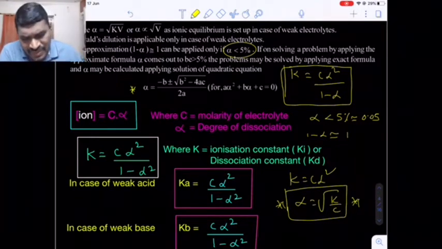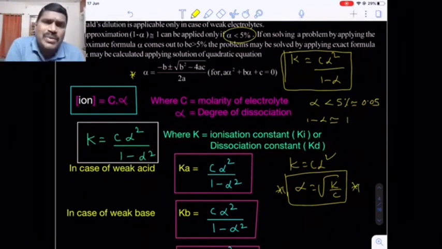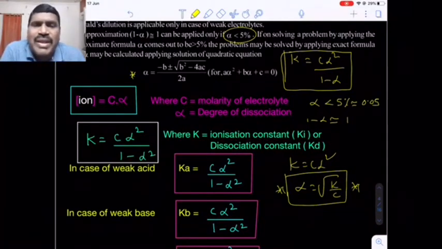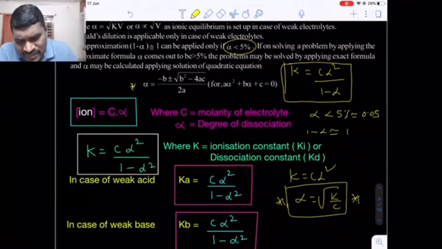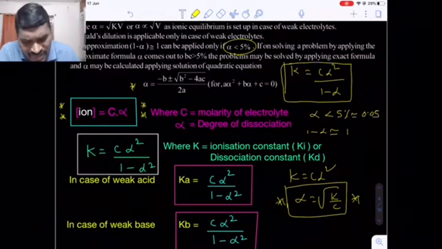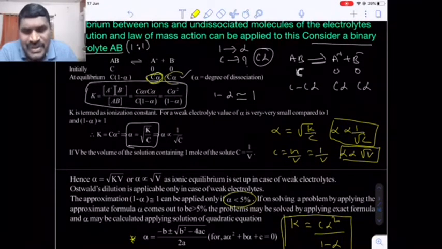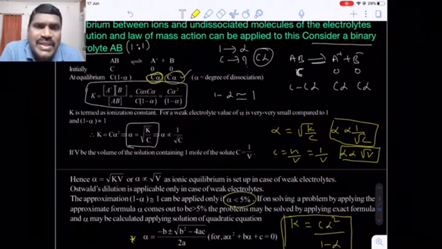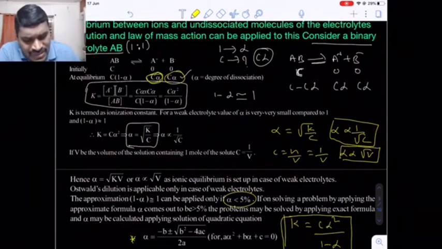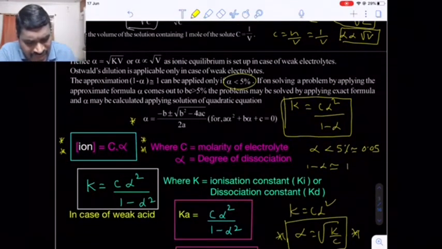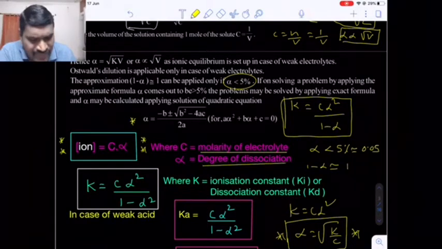Okay. Now in ionic equilibrium, throughout the ionic equilibrium, what we have to calculate? Concentration of ions at equilibrium. Now this is a very important formula to calculate the concentration of ion at equilibrium, which is C into alpha. That is, in this expression, what is the concentration of species at equilibrium? C alpha, C into alpha. What is the C? Initial concentration, that is the initial molarity of the electrolytic solution. What is the alpha? Degree of dissociation of electrolyte.